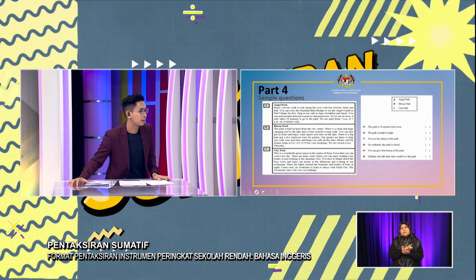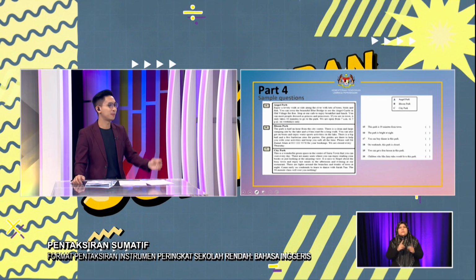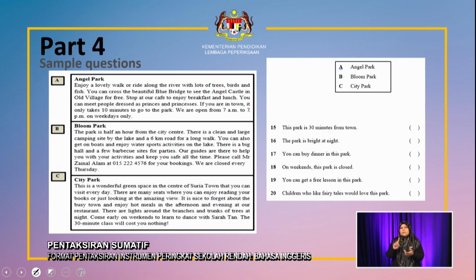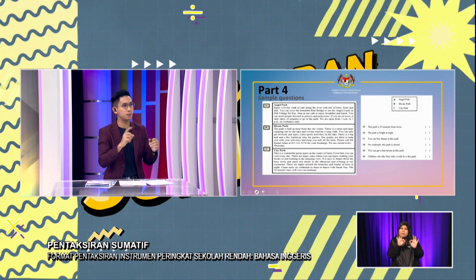Yeah, but I can see where you can get the answer now. You sure you don't get it? Okay, maybe you can share with us. So the question is, this park is 30 minutes from the town. So if you go here, the park is half an hour from the city centre. Ah, so that's the key, which is B, Bloom Park. So even though that passage does not say 30 minutes, we need to understand half an hour.